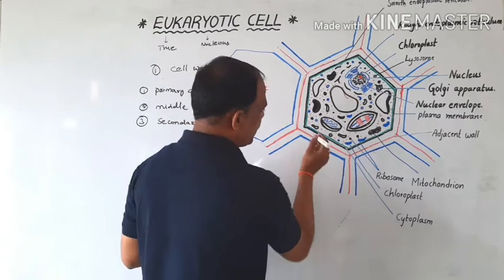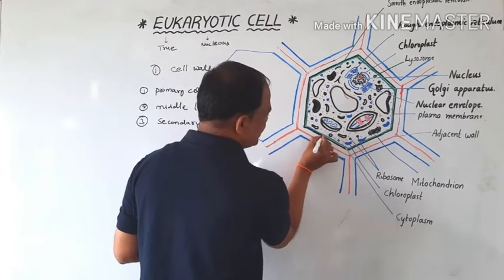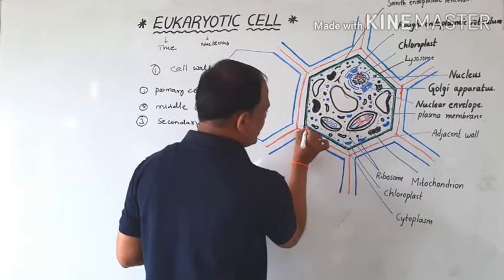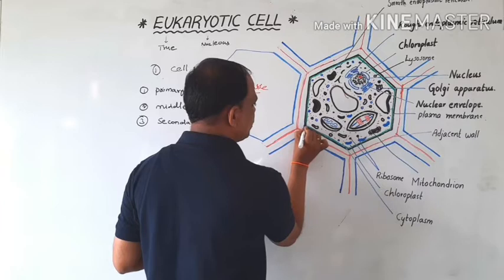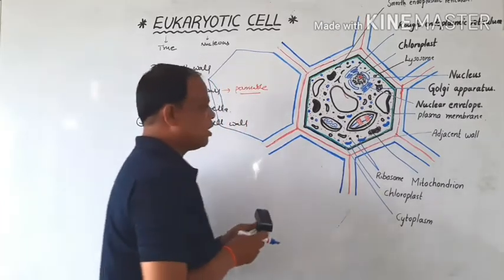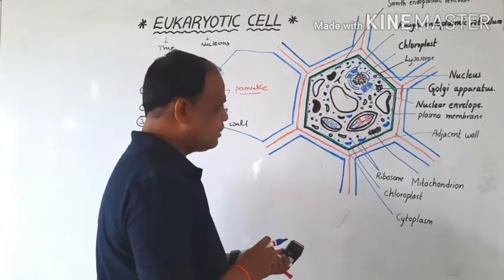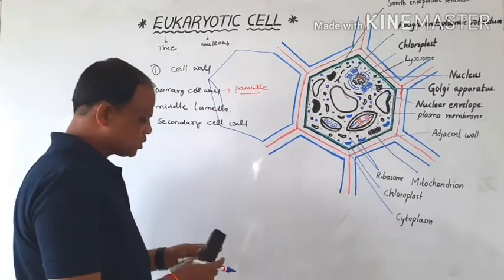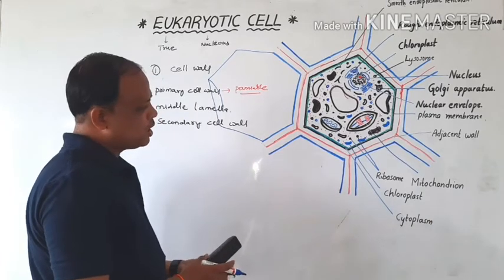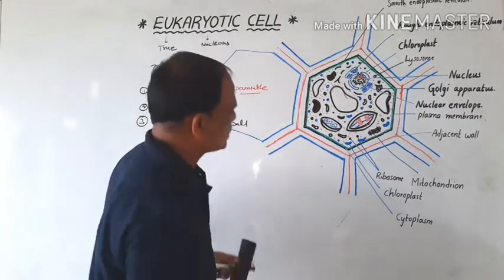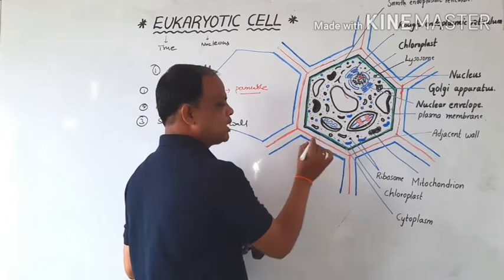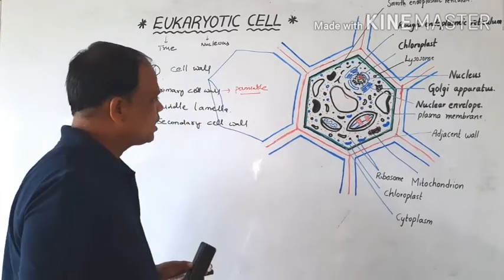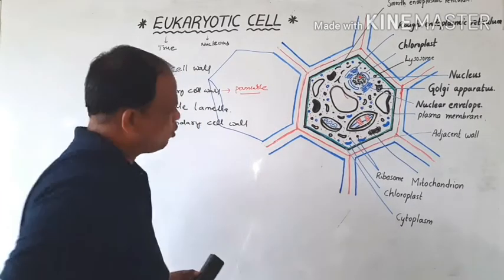Here this is the primary cell wall. This is the secondary cell wall. The secondary cell wall is found between the cell membrane and the primary cell wall. That is also called the secondary cell wall. The secondary cell wall also contains a small network of cellulosic fibrils, right? So this is the second cell wall system.